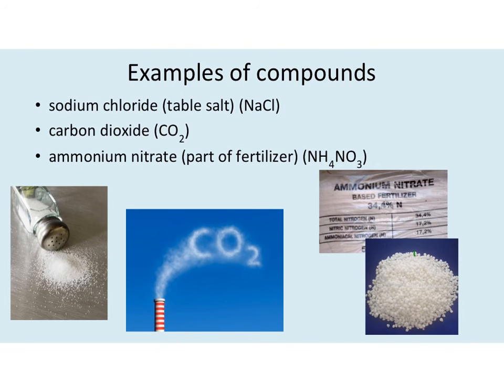So just some very popular compounds that we should know about as a chemist. Like I already mentioned, this is table salt, sodium and chlorine combined. This is carbon dioxide, so this would be 2 nonmetals combined together. And then down here is a fertilizer called ammonium nitrate. So ammonium is NH4, nitrogen and hydrogen combined together, we call that ammonium. And then the NO3 we call nitrate. So when nitrogen combines with oxygen, we call it nitrate. So together, that's ammonium nitrate.